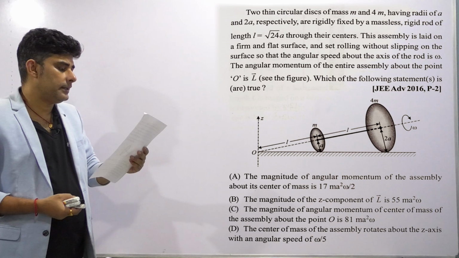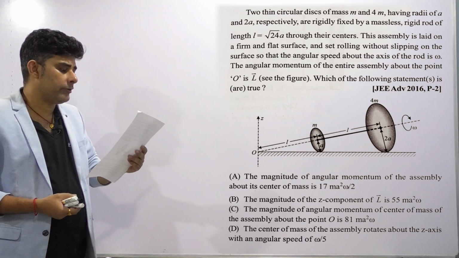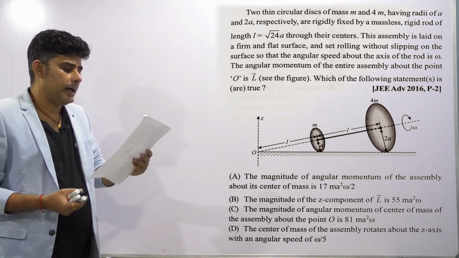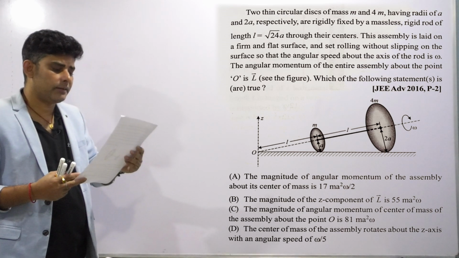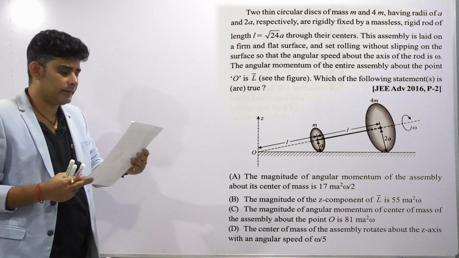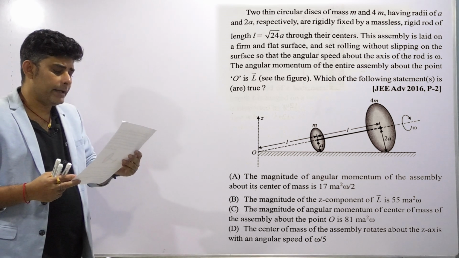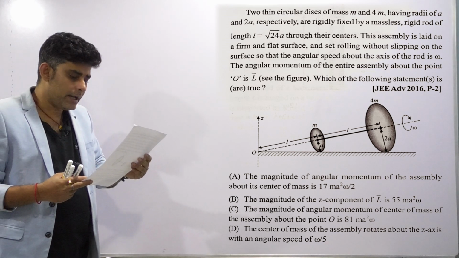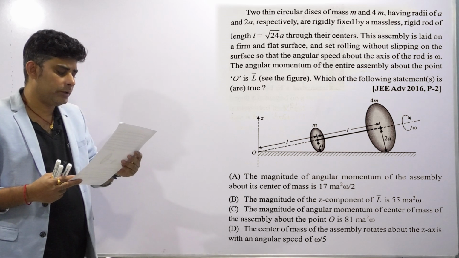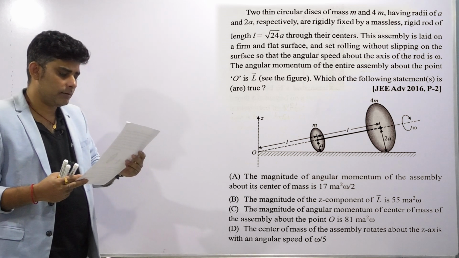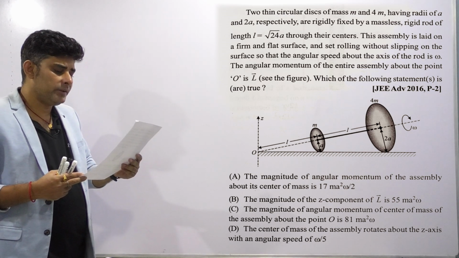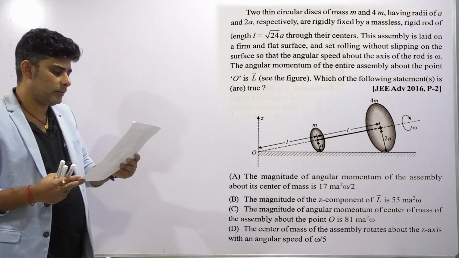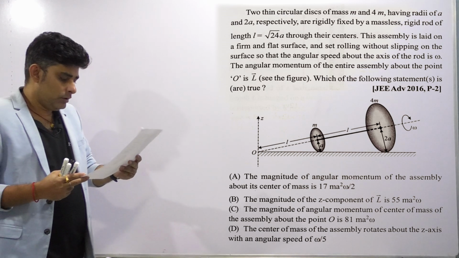This assembly is laid on a firm and flat surface and set rolling without slipping on the surface, so that the angular speed about the axis of the rod is omega. The angular momentum of the entire assembly about the point O is L vector, which can be seen in the figure. Then which of the following statements is or are true?